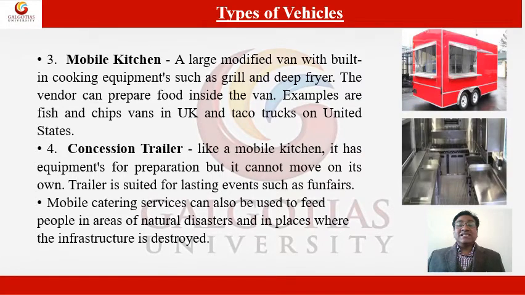Then we have mobile kitchens. It is a large modified van with built-in cooking systems and equipment such as a grill and deep fat fryer, so a lot of hot options. It is almost like a small kitchen with all the options. The vendor can prepare food inside the van. Examples are fish and chips, and taco trucks in the United States. In the UK, you can see fish and chips with deep fat fryers.